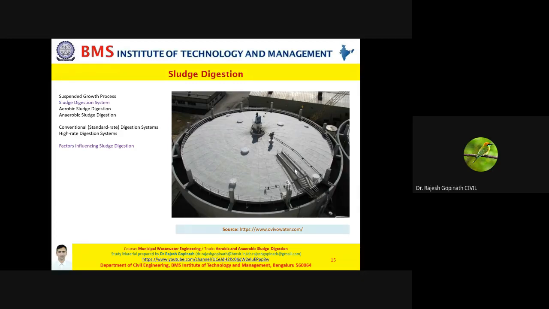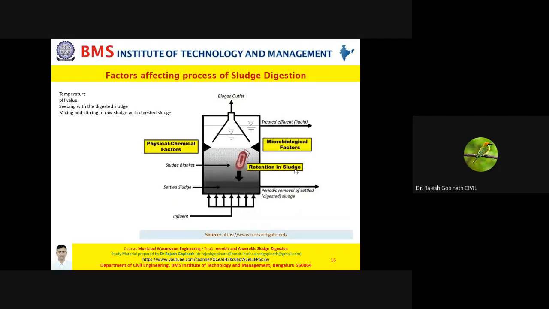All right, now with this basic information, I'll also be explaining to you, when it comes to your anaerobic sludge digestion system, the different types, that is your standard rate and your high rate. Also, we will be understanding the various factors which influence sludge digestion. These factors could be physical, chemical, or microbiological.